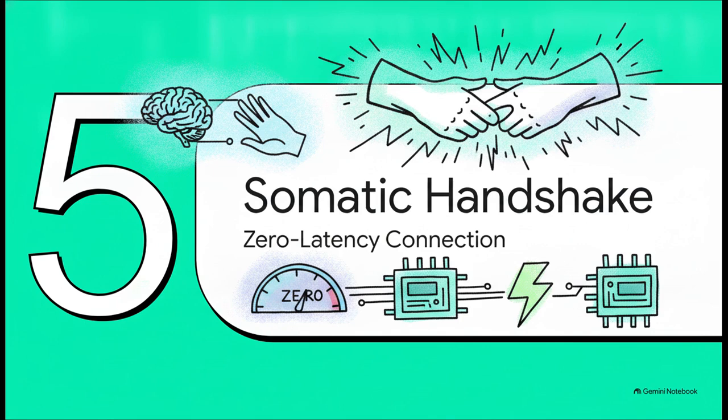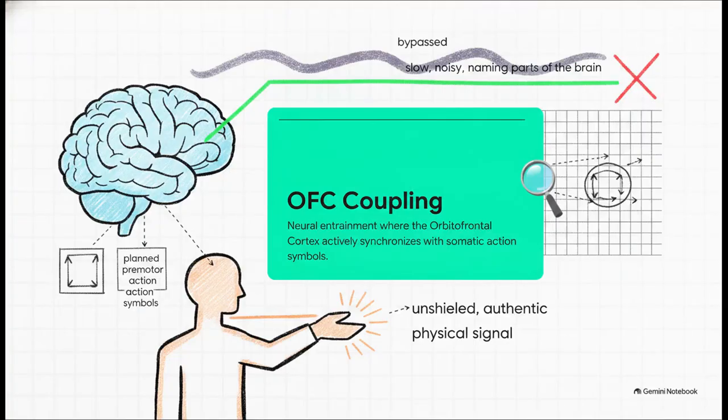Moving on to Section 5, compiling the somatic handshake. Once that tax is absorbed, we can achieve true OFC coupling. This is where your orbitofrontal cortex valuation engine actively synchronizes with the other person. This brilliant biological mechanism allows your planned premotor or PMV action symbols to snap directly onto Node Z's grid, completely bypassing the slow, noisy parts of the brain.